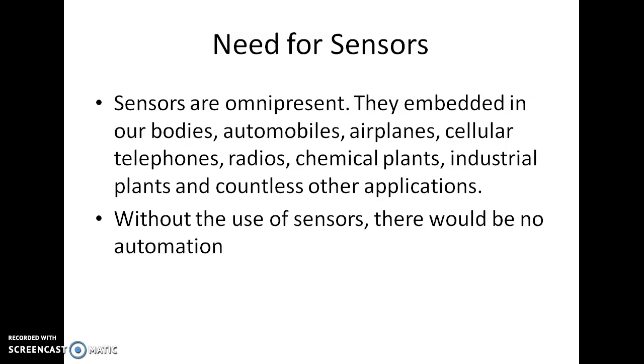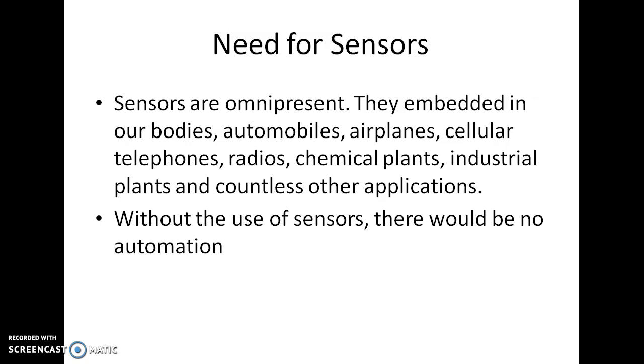Now suppose any sound is produced anywhere, then we can hear that. That is our audio sensor, the ear. We can taste, we can smell, we can feel, all due to the sensors present in our body. Like that, we use artificial sensors in machines and in different works. They are embedded in automobiles, airplanes, cellular phones, radios, chemical plants, industrial plants and countless other applications.